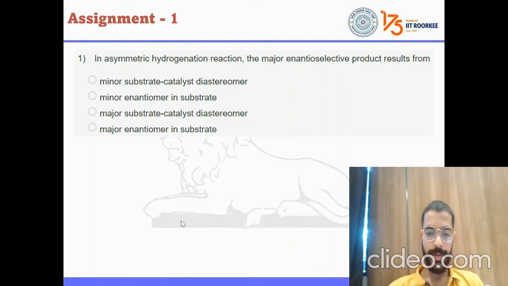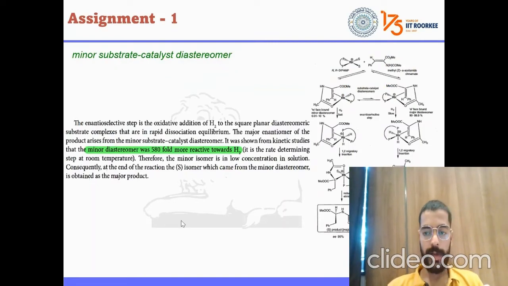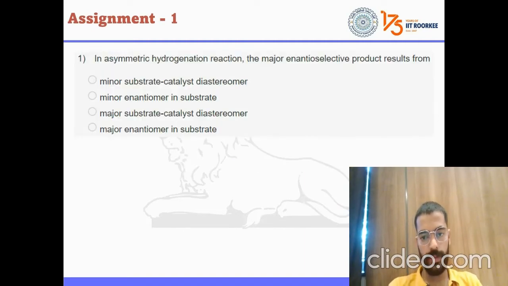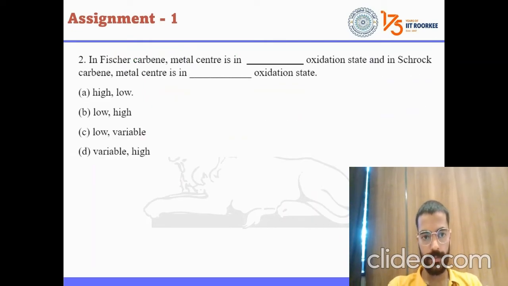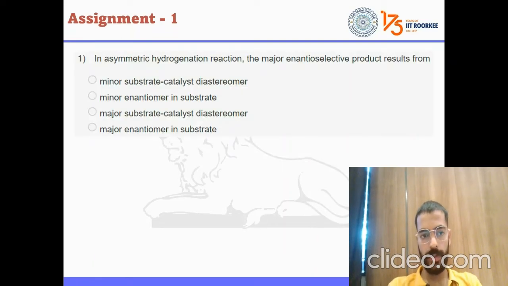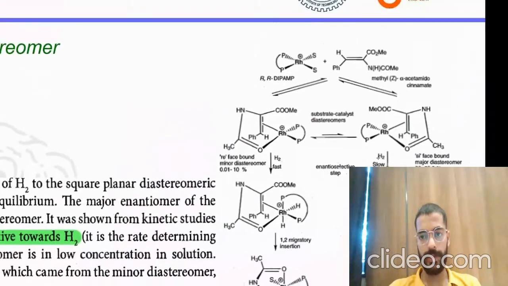Okay, 1 minute is over. No one is able to answer this question. Fine. So the answer is the minor substrate-catalyst diastereomer. I will tell you how and why. Can you see this mechanism? I shall make it bigger. Wait, I will zoom this. How can I zoom this? Fine, it is not zooming at all.